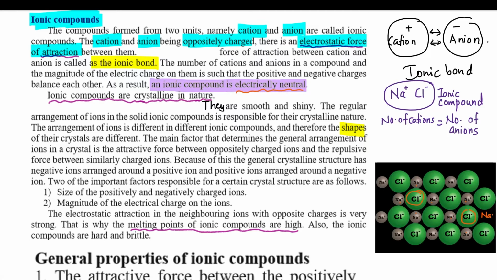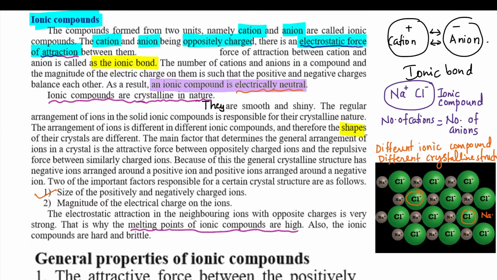But this arrangement in different compounds is different, and that is the reason why different ionic compounds have different crystalline structures. Now, what are the factors responsible for a crystalline structure?